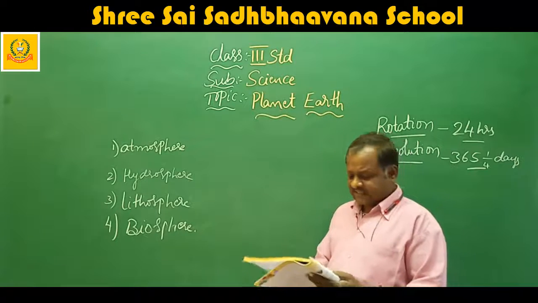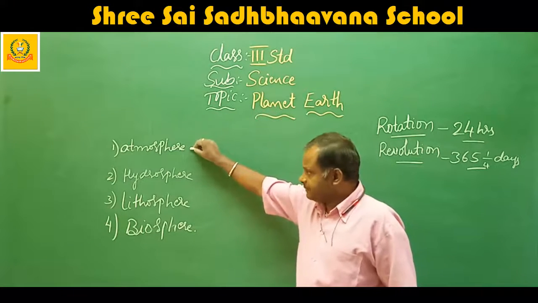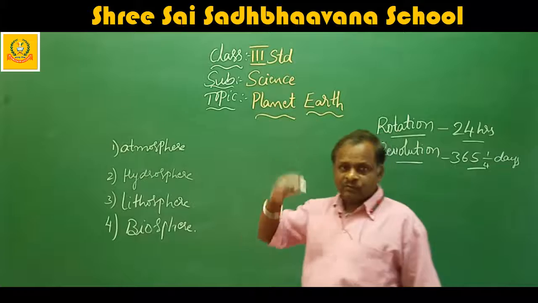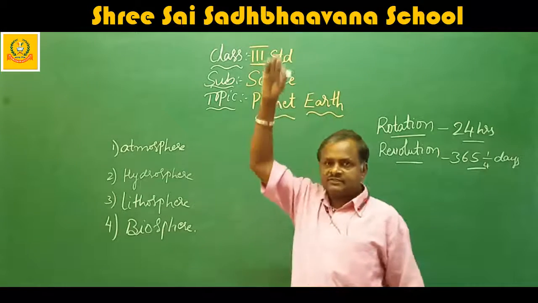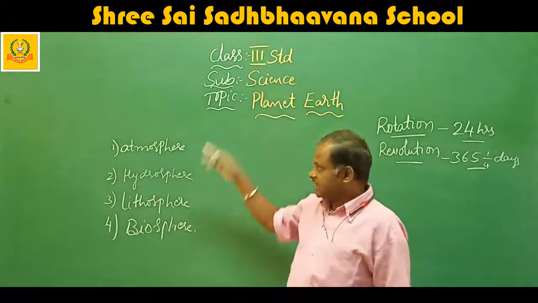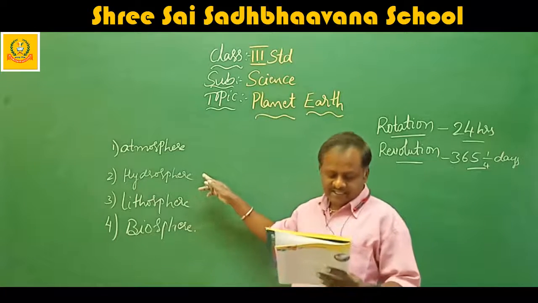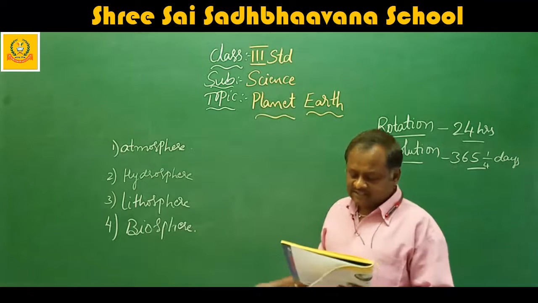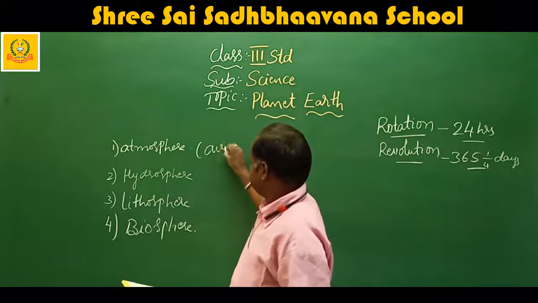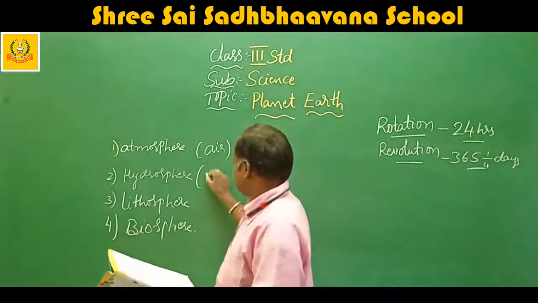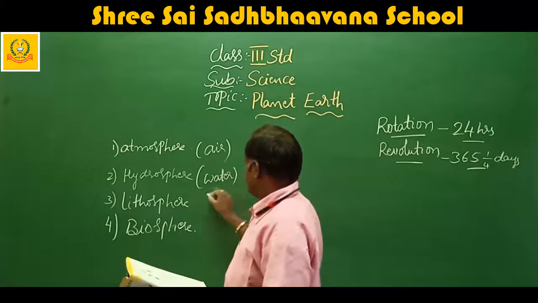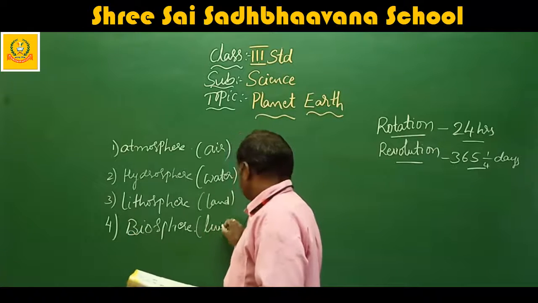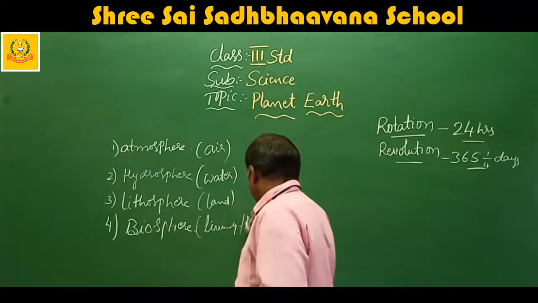So here the earth consists of 4 realms. First one is atmosphere, hydrosphere, lithosphere and biosphere. The earth is divided into 4 layers. The first one is the atmosphere. What is then above the earth? Hydrosphere, that is water. Lithosphere means land and biosphere means living things. The first, atmosphere, is air. Hydrosphere means water. Lithosphere means land. Fourth one, living things.